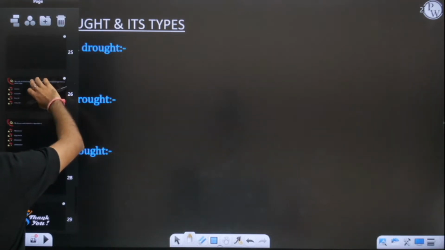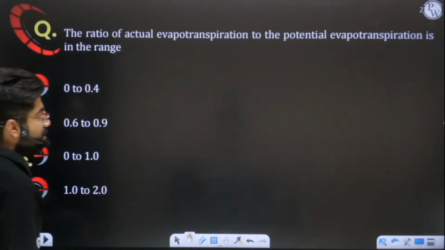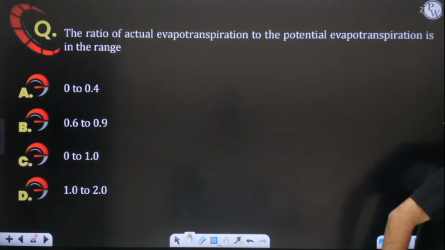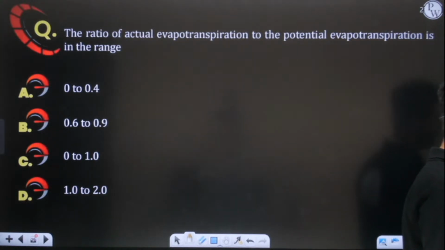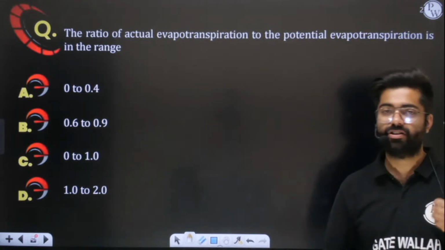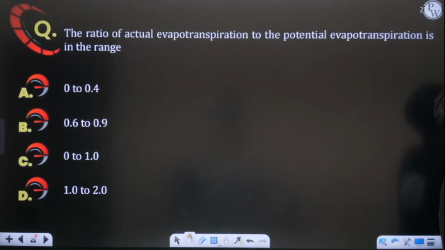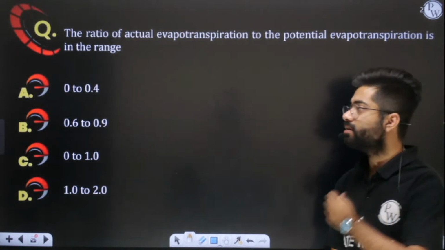I hope it is clear to you. Yes, so let's solve one or two questions before ending our class. Let me see if you are able to answer this question. In today's class we have discussed evaporation, transpiration, evapotranspiration, how to measure actual evapotranspiration, and how to measure potential evapotranspiration. I hope all these things are very clear to you. Now tell me the answer to this question. Can anyone guess the answer here?